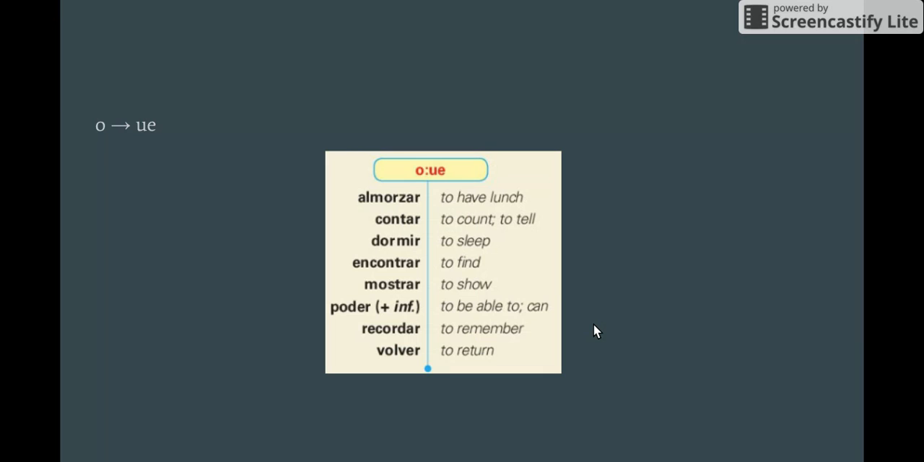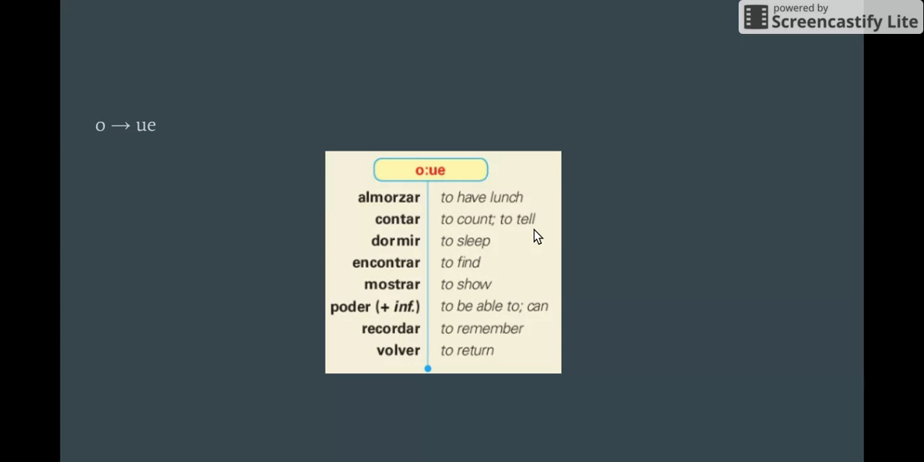Another group of stem changing verbs are O to UE. So all of these are some common O to UE stem changing verbs. Almorzar, so you can see here the O changes to UE in all the subjects except for nosotros. Yo almuerzo, tú almuerzas, él almuerza, nosotros almorzamos, ellos almuerzan. Contar, to count or to tell. Dormir, to sleep. Duermo, duermes, duerme, dormimos, duermen. Encontrar, to find. Mostrar, to show.